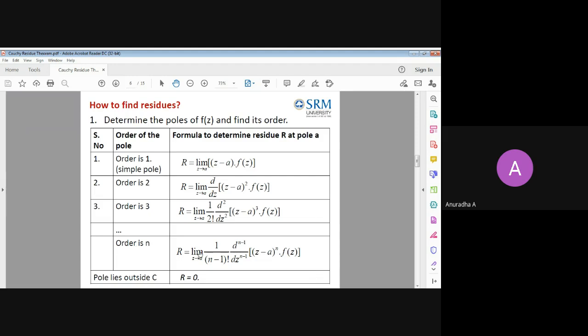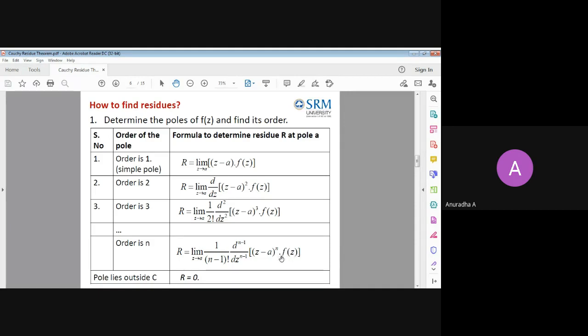If we have that, what we have to do is find this term first, that is, what was in the denominator of the question, and multiply it. You multiply z minus a whole power n into f of z.